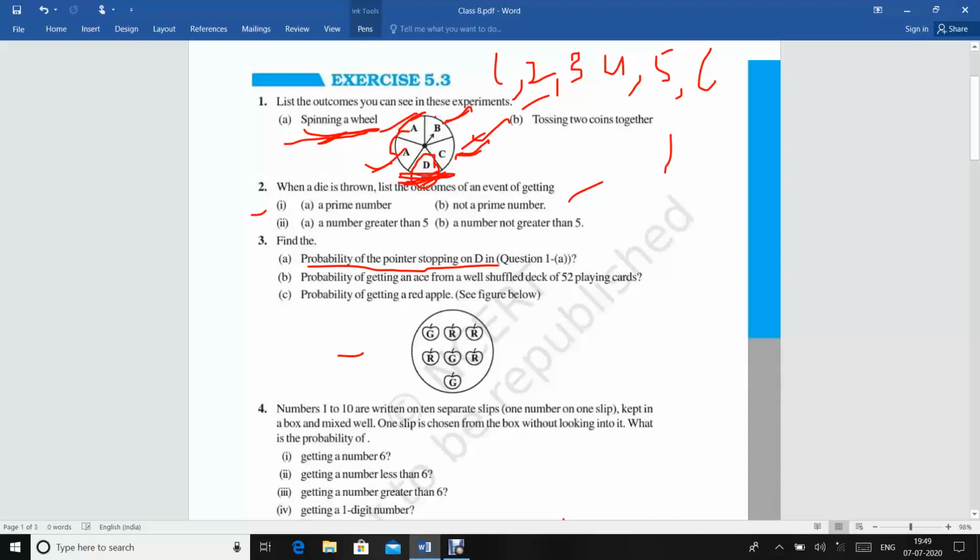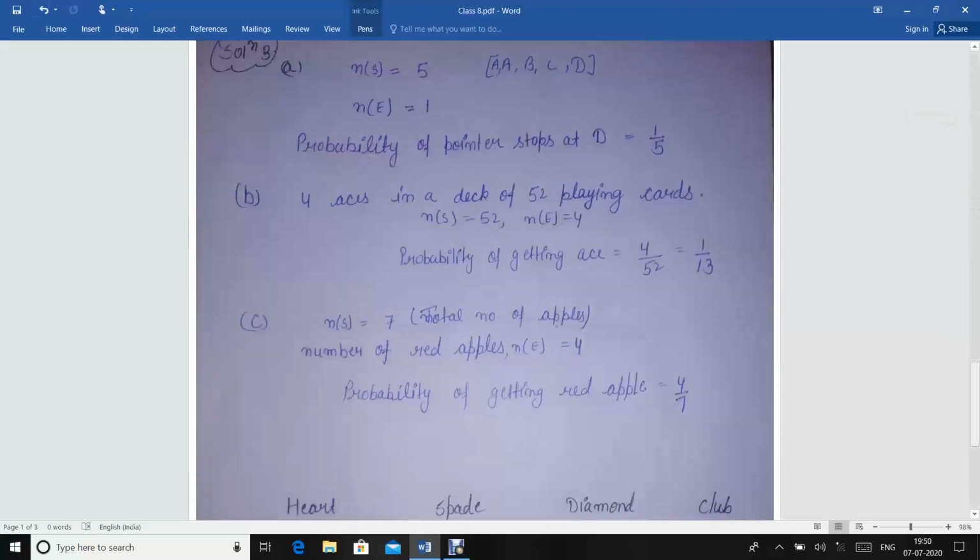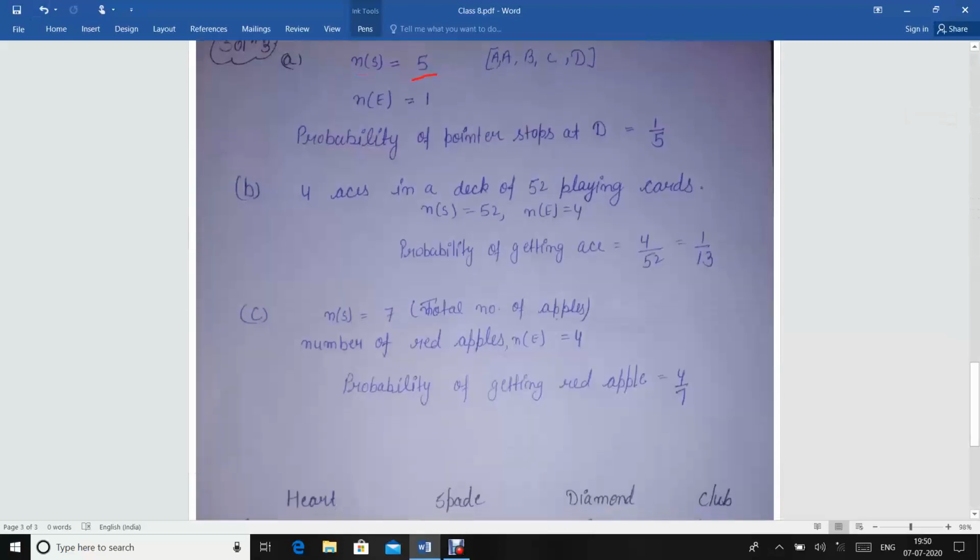The probability of the pointer stopping on D is 1 upon 5, because total outcomes are 5 and the number of success events is 1, because there is only one possibility to stop on D. See, the total number of spaces is 5: A, B, C and D. The number of events is 1, that is point D. So the probability of the pointer stopping at D is 1 upon 5, that is, successful outcomes upon total outcomes.